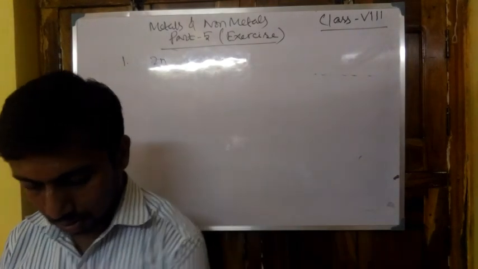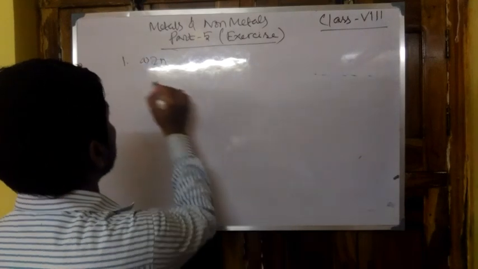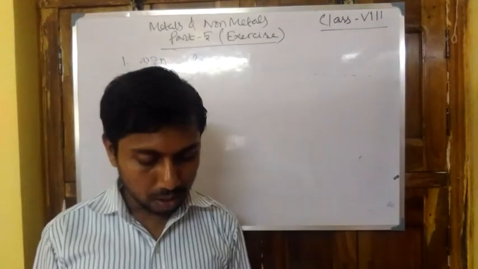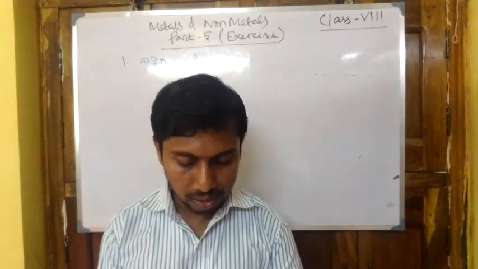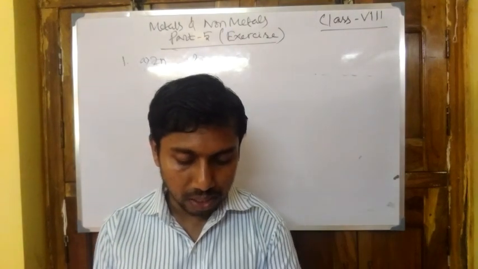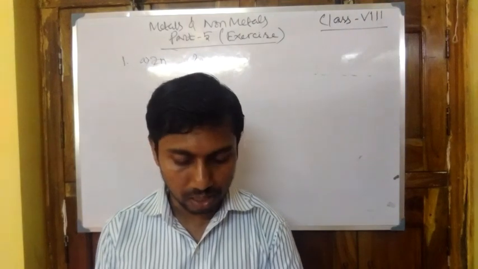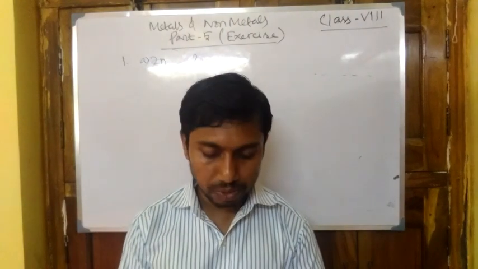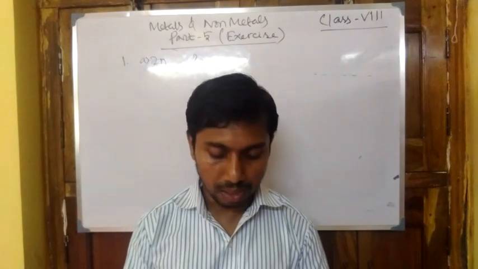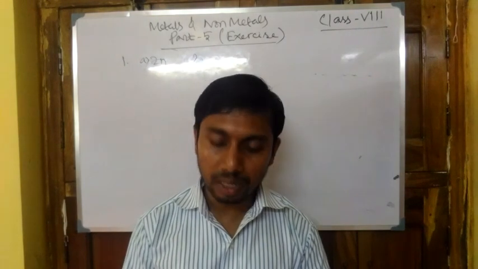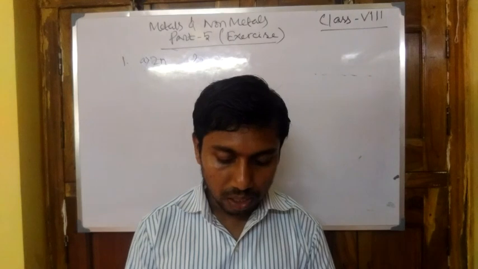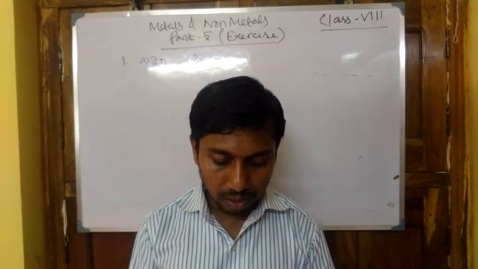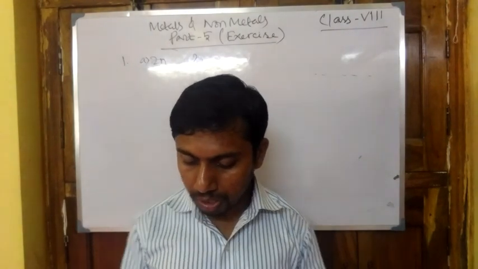Next one, option A. Now question 2: which of the following statements is correct? There are 4 options: all metals are ductile, all non-metals are ductile, generally metals are ductile, and some non-metals are ductile. You can assume that all metals are not ductile. There are some exceptions, that is mercury. Now, all non-metals are ductile is also wrong. Generally metals are ductile. So option 3, generally metals are ductile, is the correct statement. So the option is 2C.